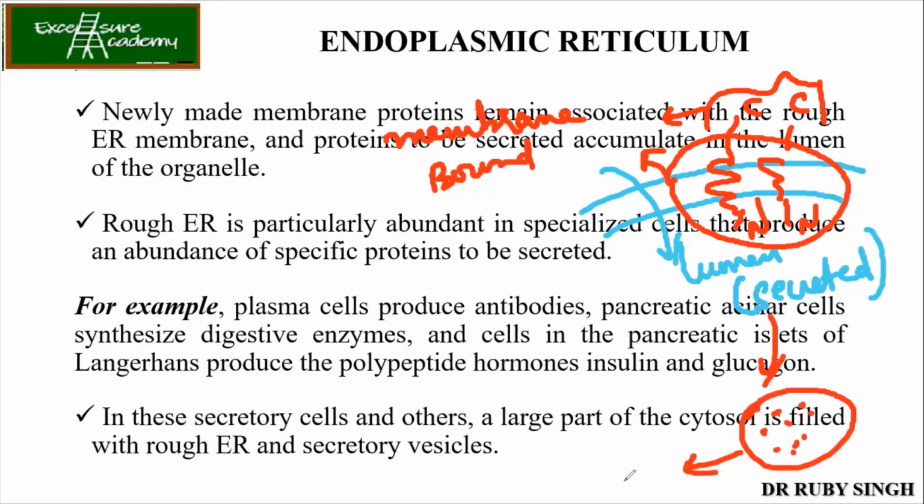This goes and fuses with the plasma membrane, a process called exocytosis. So this is how the secreted proteins are transported outside, and the membrane proteins go and bind to or fuse with the organelles. So all the membrane proteins and the secreted proteins from the ER are transported. Okay.